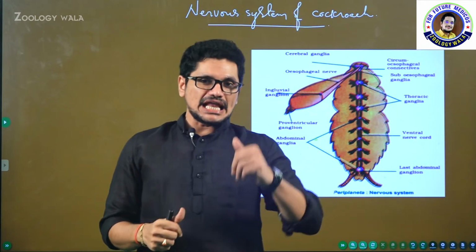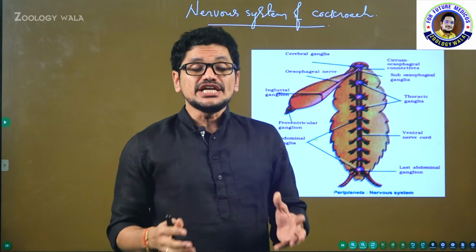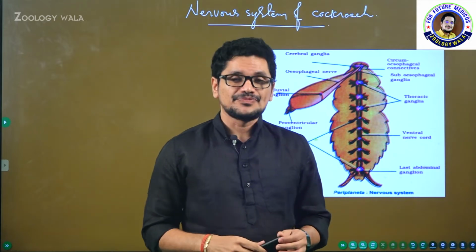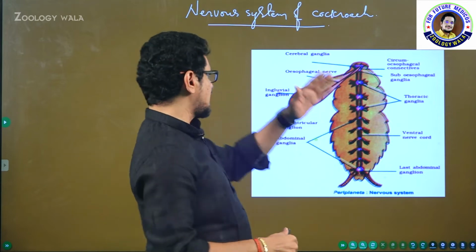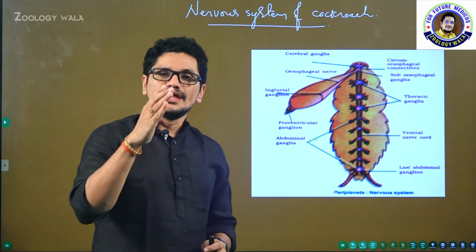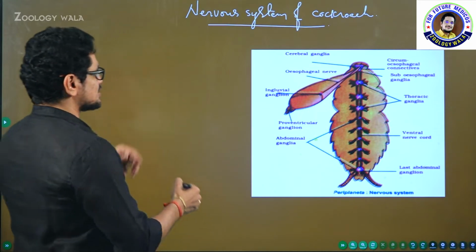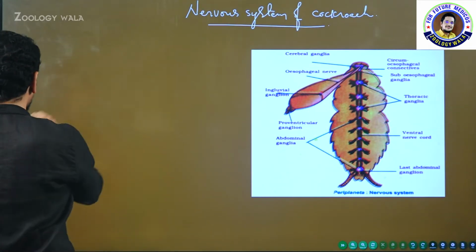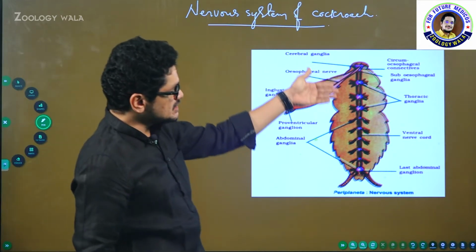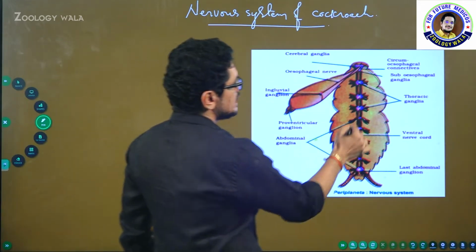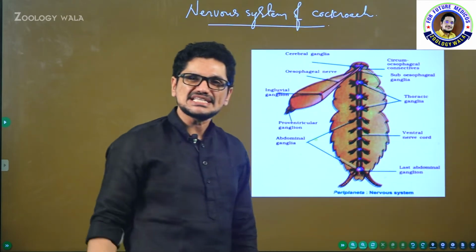My dear friends, in the last class, in the previous session, we have seen the anatomical aspects of cockroach. We finished even the excretory system also. And now in this class we are going to see the nervous system of the cockroach. See, this is the nervous system of cockroach where you can see two nerve cords. What is the nerve cord?